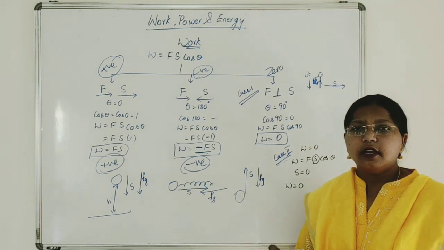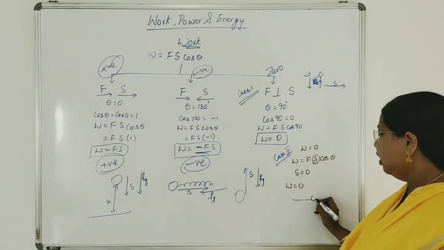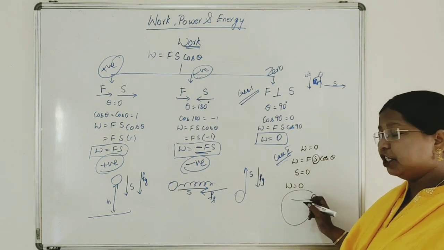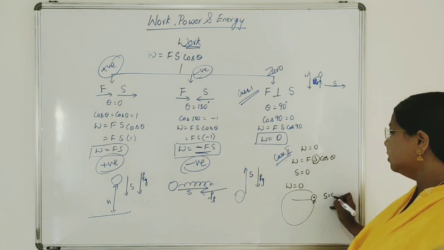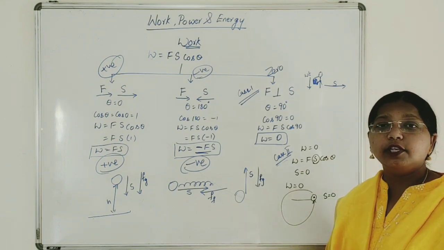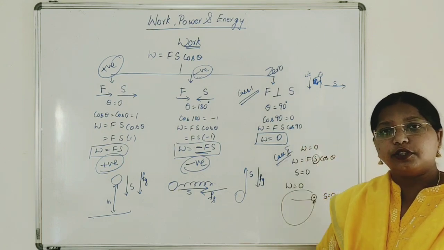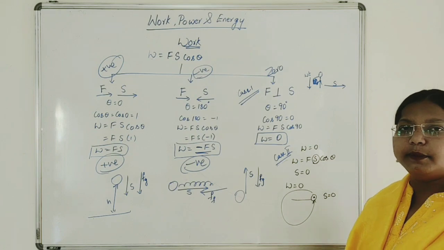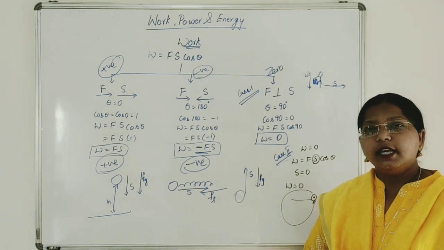In another case, after completing one complete rotation, the body moving in a circular path comes to the same position. In this case also, we consider displacement is equal to 0. After making one complete rotation, it is in the initial position, the starting point. So displacement will be 0 after one complete rotation. Therefore, work done is 0.